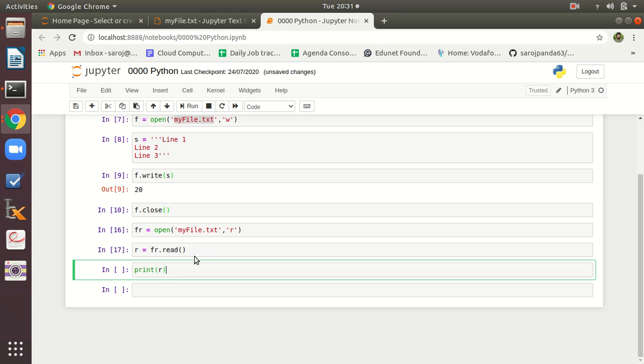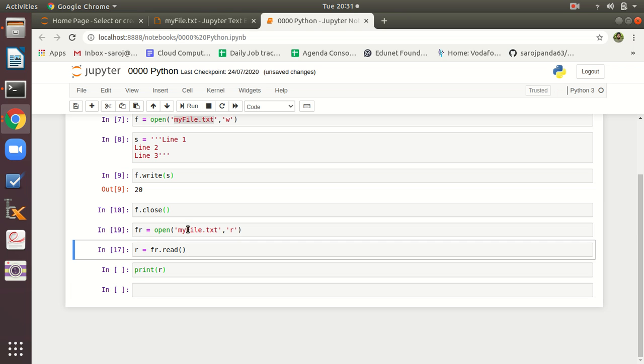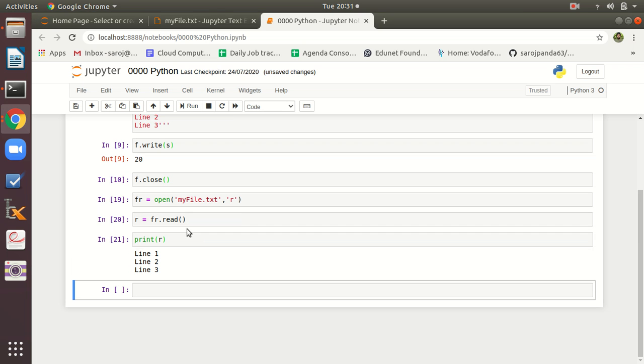So what we did here: once you read it, the cursor or the pointer by default goes to the end of the file. So you cannot bring it again to the beginning. For that you can use a seek command. So I am not using any seek command, I am just executing it again. Here you can see, now we have printed all the 3 lines.